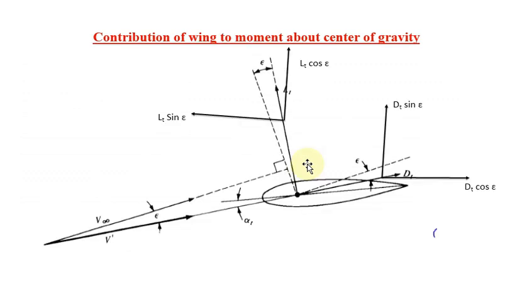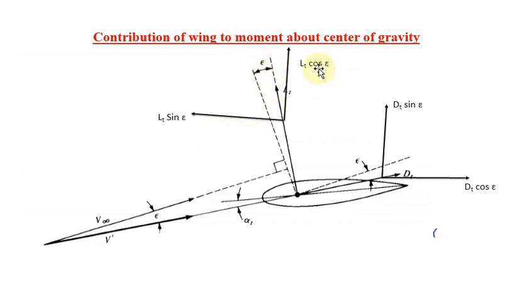Okay, so now the same picture, I am adding the two components. Because we have the lift and drag inclined forces, we are resolving into two components. What we did for the first case, for the wing portion, I did the same thing here. We are making the inclined forces into horizontal component and vertical component, and based on the angle we are getting the lift force term. So LT cos epsilon, epsilon nothing but your downwash angle.